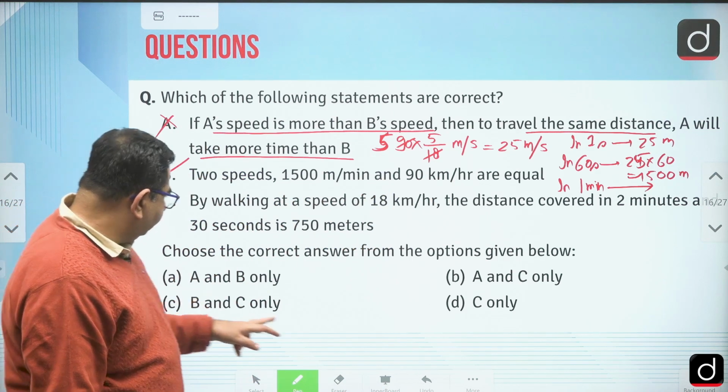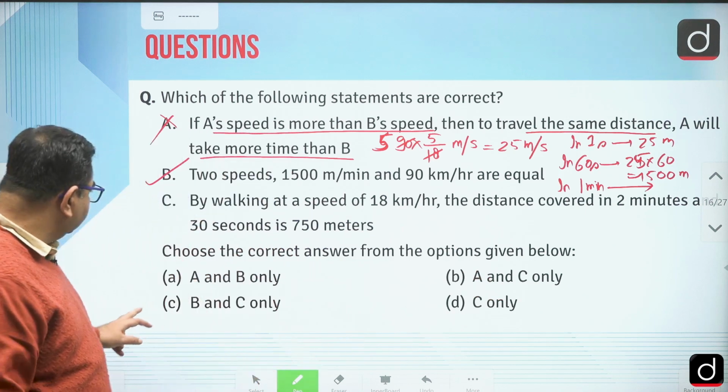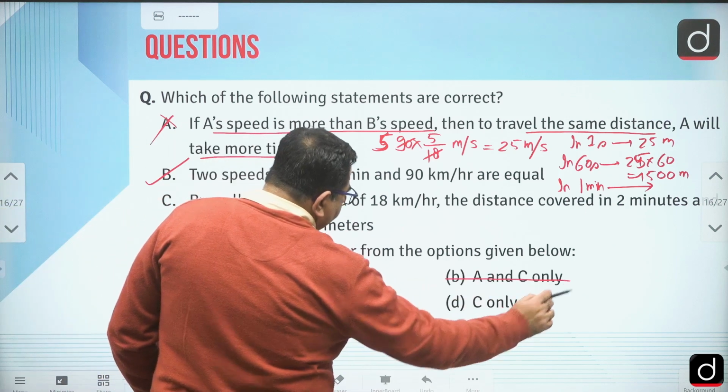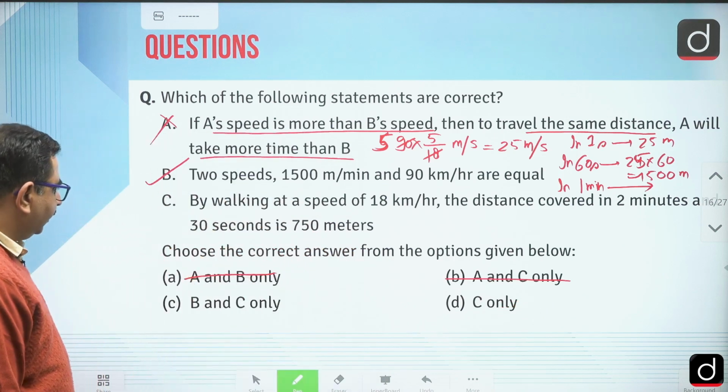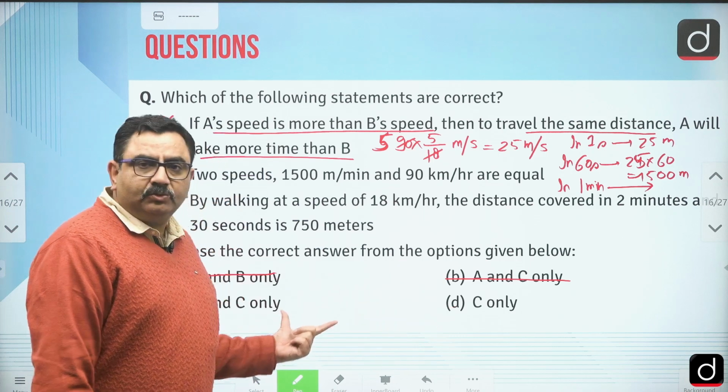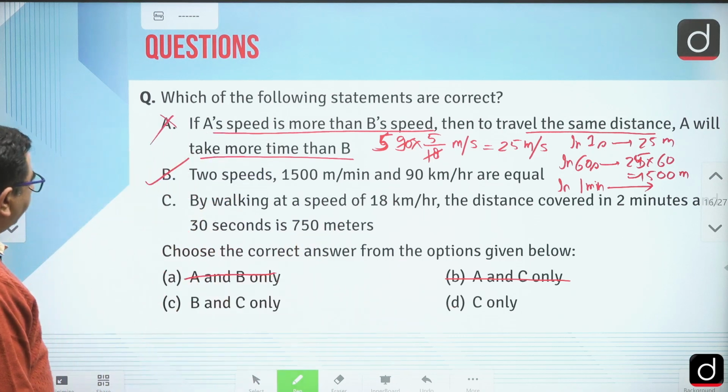So from here, if you see the options, A is not correct, so this cannot be my answer. Okay, B and C only. Yes, these two. So we have to check C also.